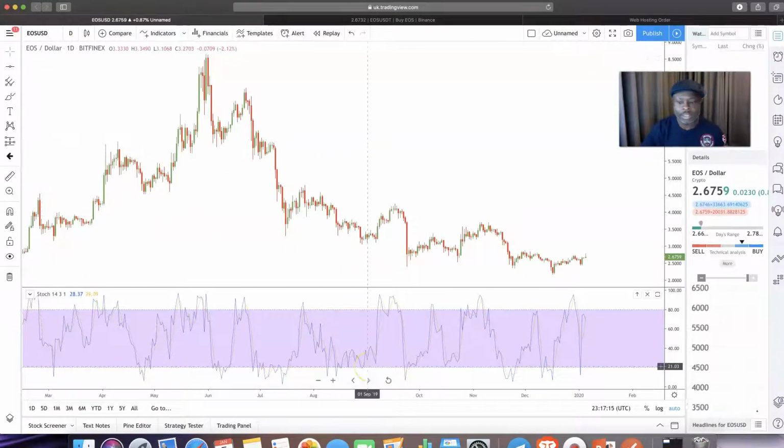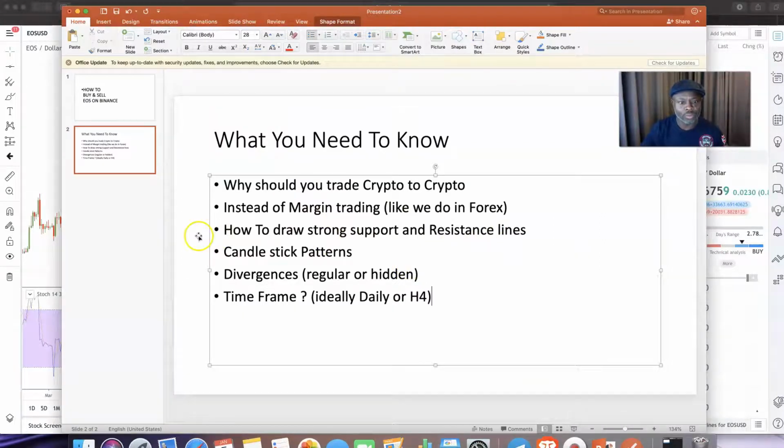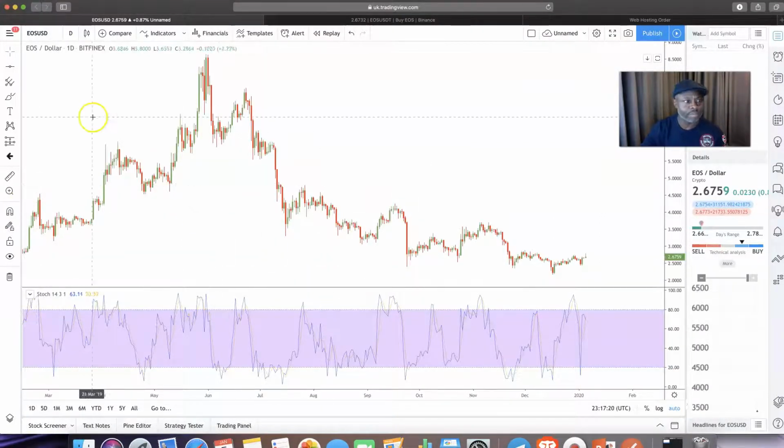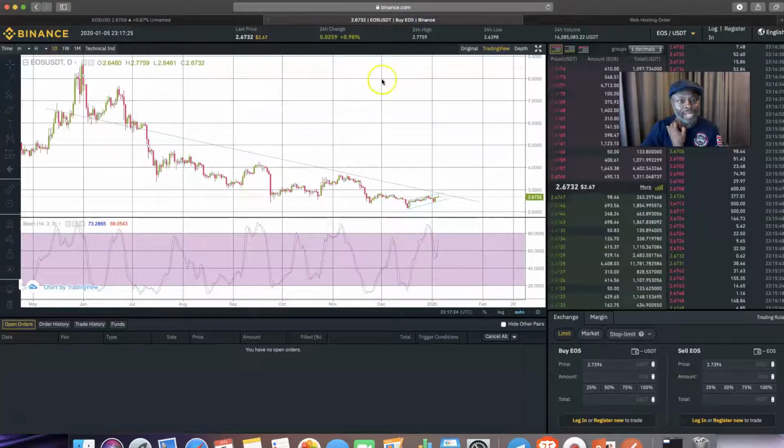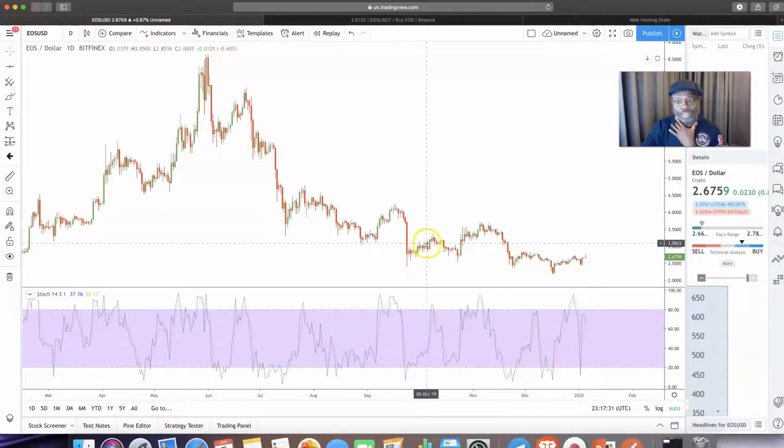So let's go on this chart. Number one item you technically need to know is how to draw support and resistance. I'm on TradingView only because it's very easy to use, but you can come to Binance and register for an account and do this as well, okay? But let me show you what we're going to do. We're looking for levels on the chart. So assuming all this has not happened on the chart, let's say this part has not happened, but in trading, we use what has happened before to find out what is likely to happen, because I'm never going to get tired of saying it. These patterns repeat themselves over and over again, okay?